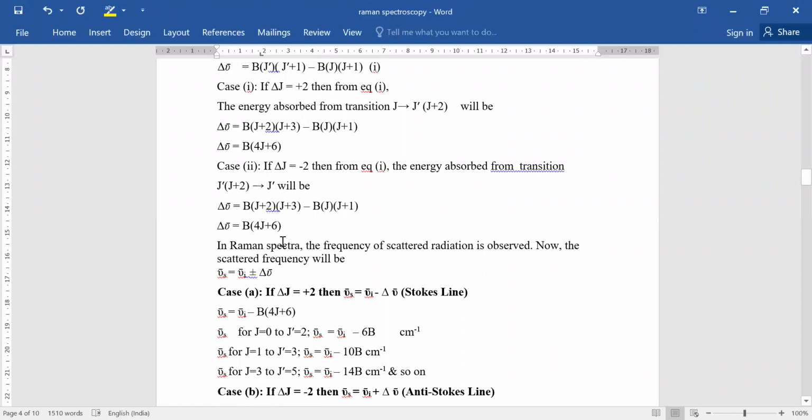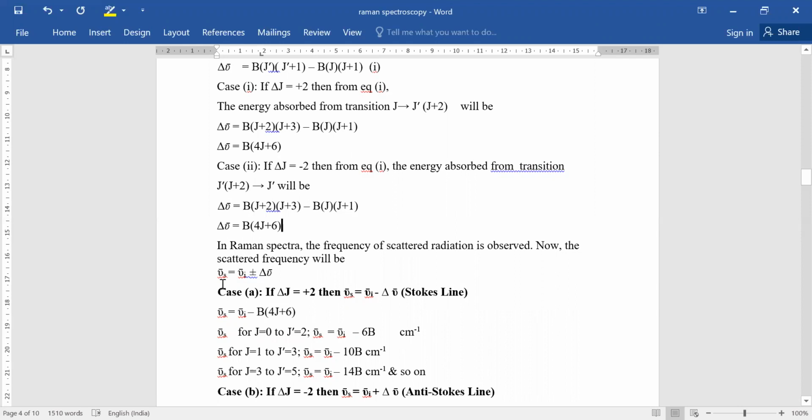So in Raman spectra, we can obtain the frequency of the scattered radiation, and this frequency will be equal to plus minus delta nu bar. This depends on whether we are going to Stokes lines or anti-Stokes lines, so the value of the Raman shift is plus or minus accordingly.